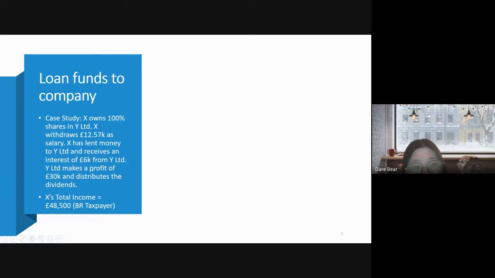The company also made a profit of 30K and distributes the dividends to Mr. X, 100%. So let's say it is very easy for us to calculate. The total income for Mr. X is 48,500. With this total income, we can say that Mr. X is a basic rate taxpayer.